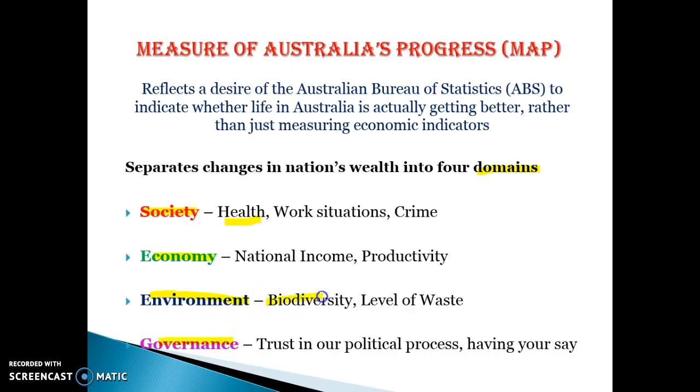Environment, so they'll look at the level of biodiversity. So if we're experiencing a lack of biodiversity and more animals are becoming extinct, or native plants are becoming extinct, then that would be a sign that living standards are getting poorer. It looks at the level of waste. It would also look at the level of carbon emissions within this category. So they would be some of the dimensions that we'd be looking at.